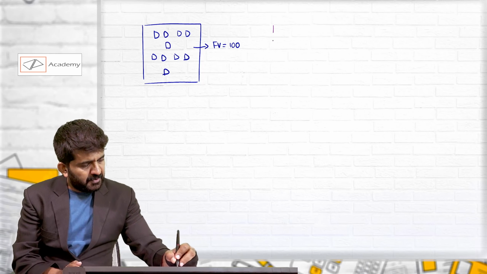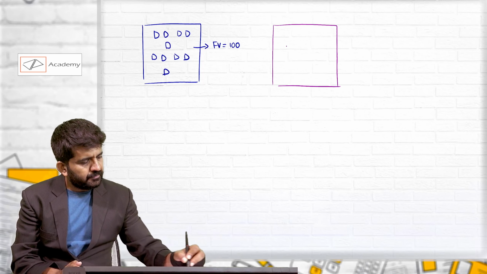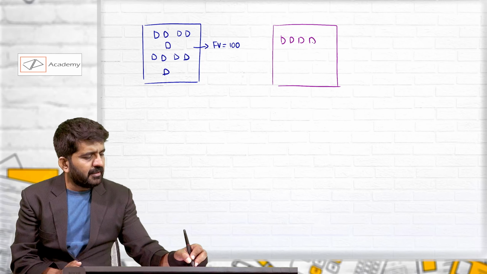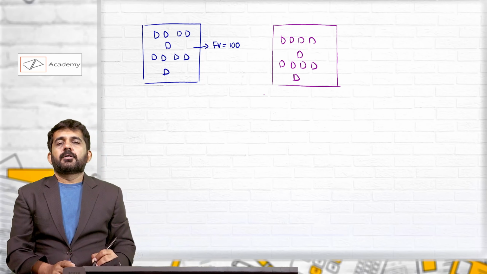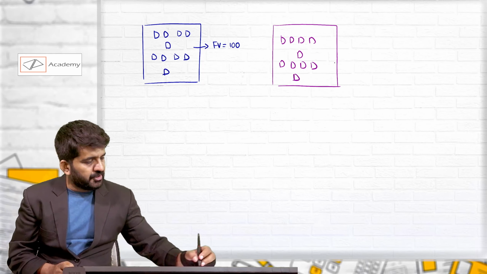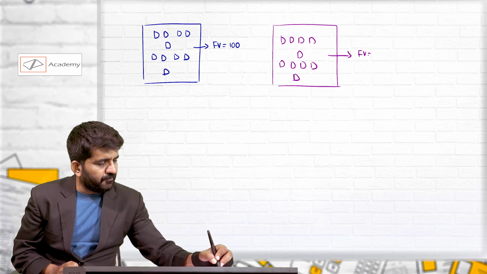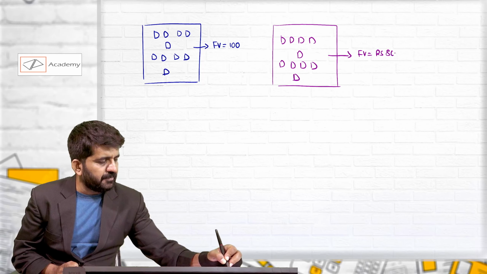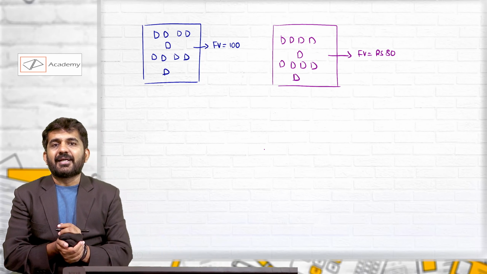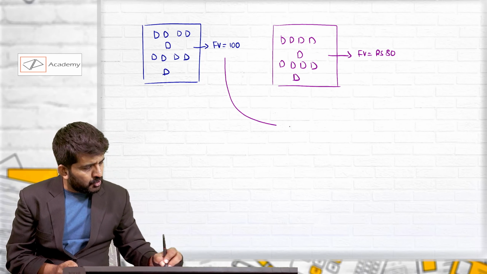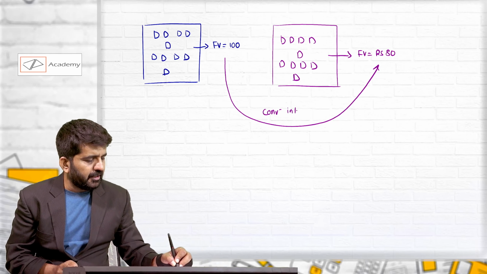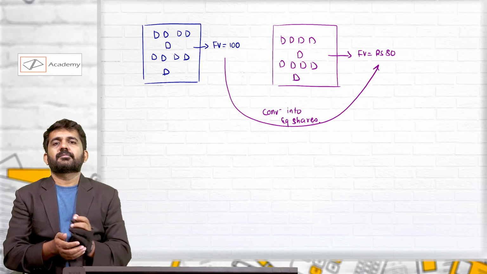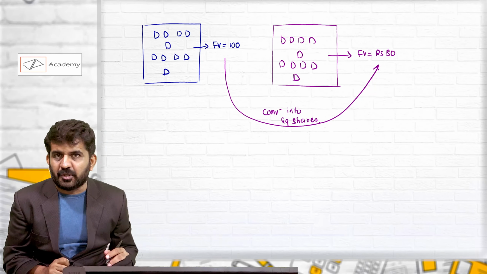What this means is, now there will be 10,000 debentures, but the face value of each debenture will be rupees 80. So where this 20 has gone, they are converted into equity shares.